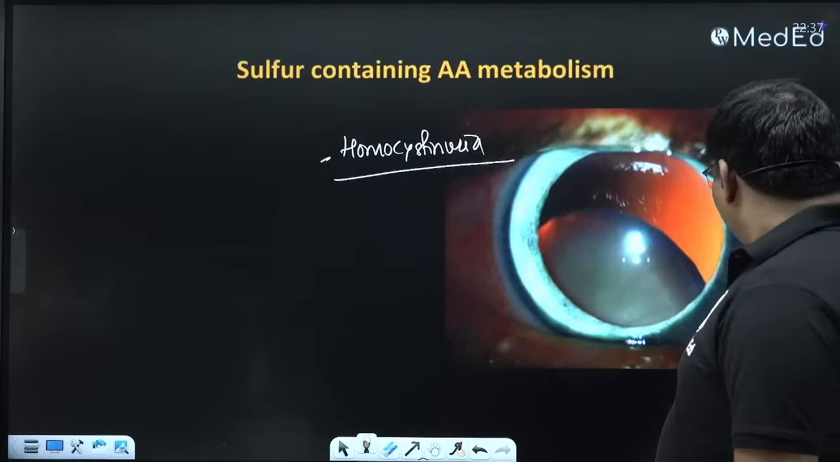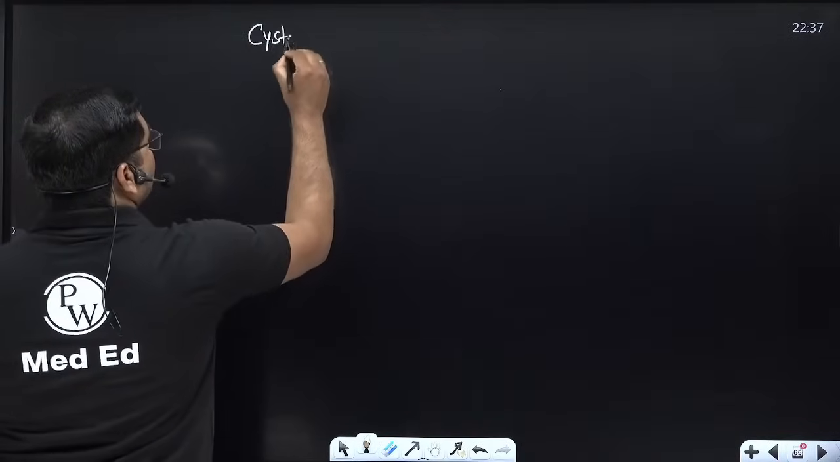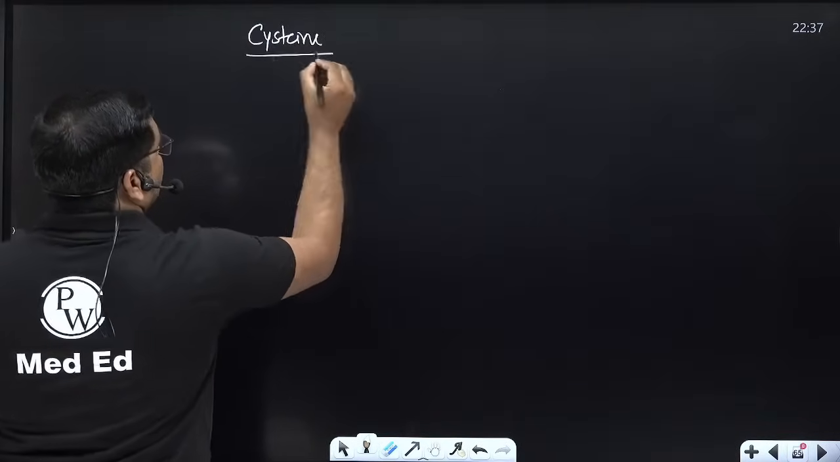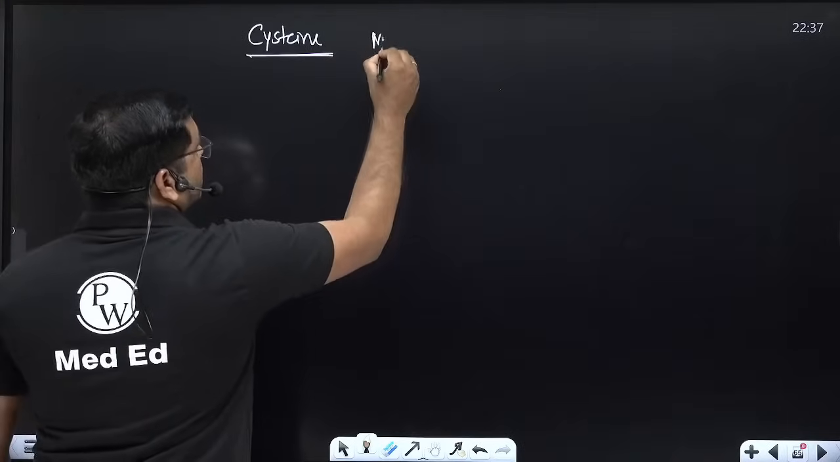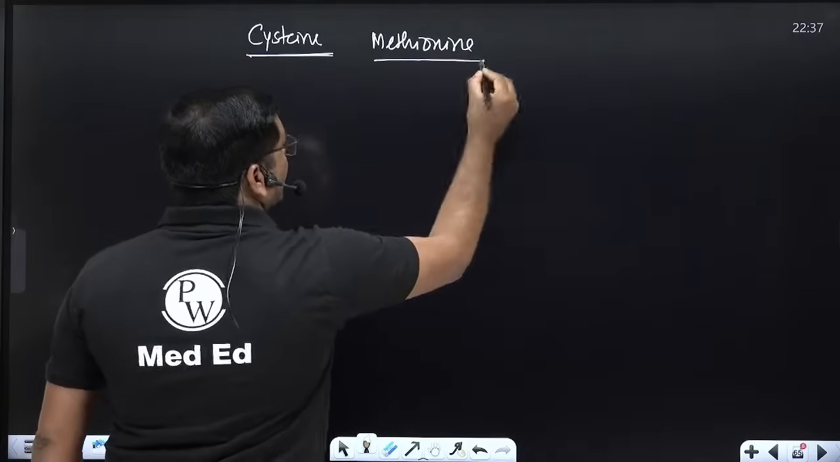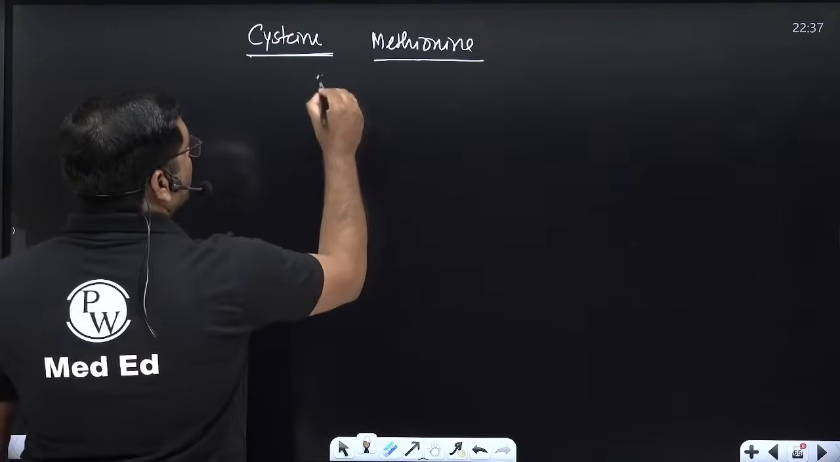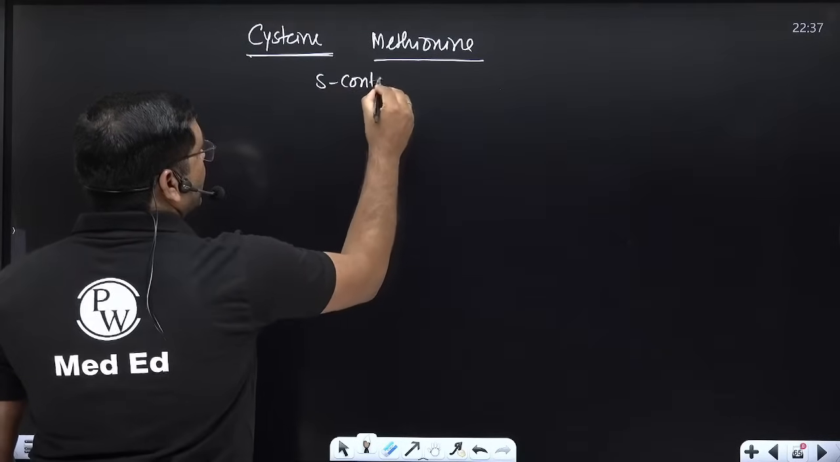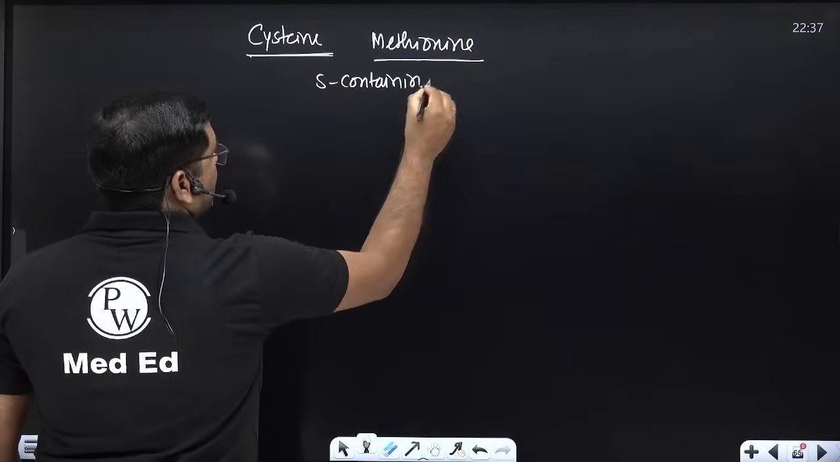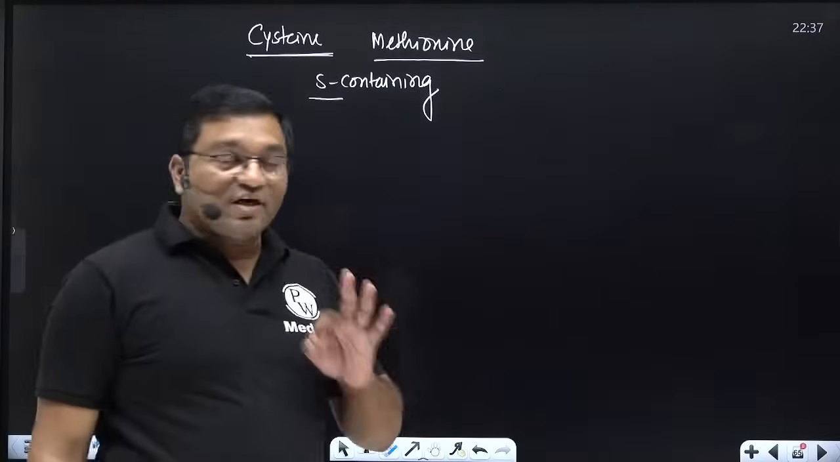So sulfur containing amino acid मतलब कौन से amino acids? Cysteine, methionine. So how are they metabolized? Cysteine and methionine are incorporated into proteins. These are sulfur containing amino acids.